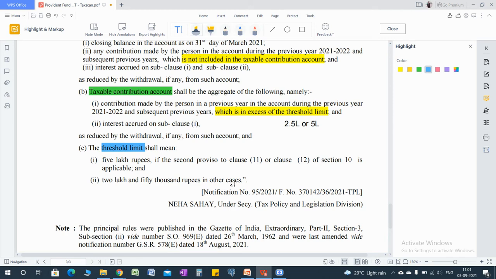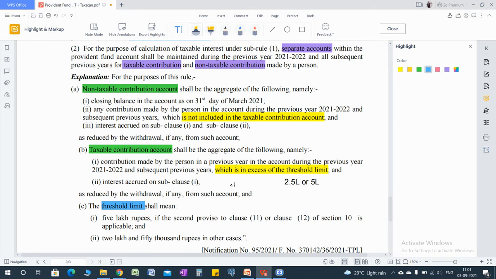So in short, if I have to summarize the notification, I have to say every assessee's provident fund will now be bifurcated into two accounts: first, non-taxable account and taxable account. From 1st April 2021, if the assessee makes any contribution up to rupees 2.5 lakh, such sum will be transferred to the non-taxable contribution account. And any sum up to 31st March 2021 is also transferred to the non-taxable contribution account.